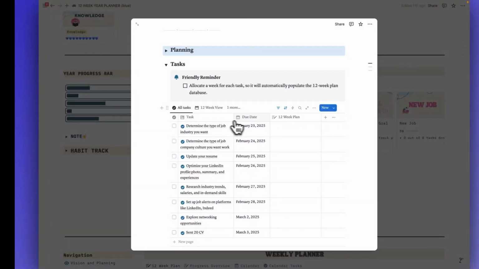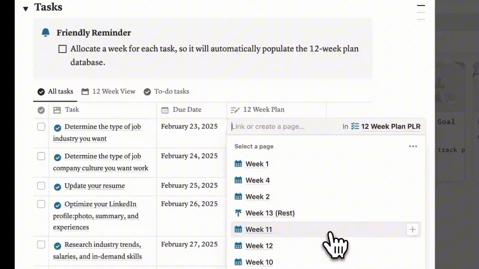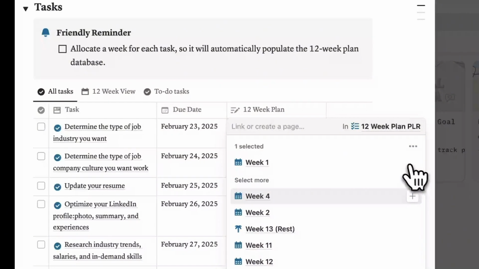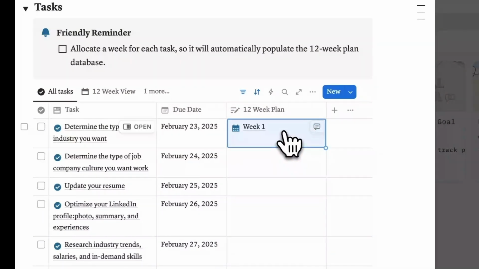So we have task, due date, and the 12 weeks plan. When you're planning a goal, you need to allocate each task to a specific week. To do it, you need to click here and choose which week it will be. For example, first week, click plus. You can always change it.